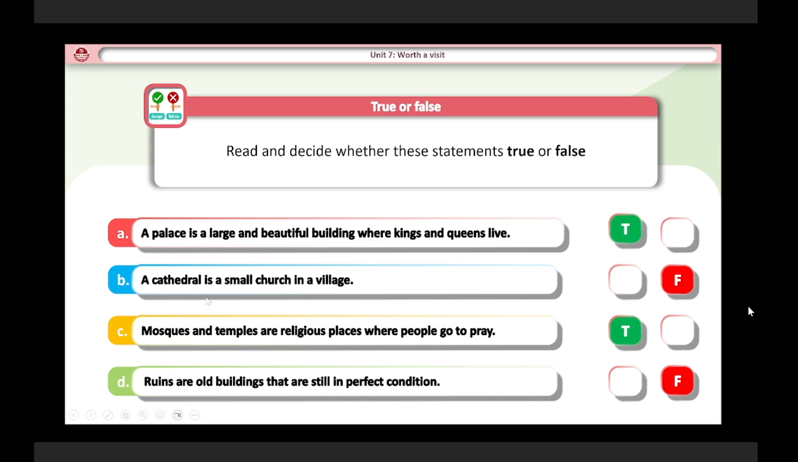Cathedral, like I have just said, is a really big church where only bishops can live. Small priests are going to live in a small church. And ruins are old buildings, but they are not in perfect condition anymore. The condition has become really bad.